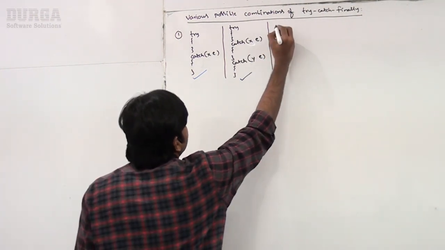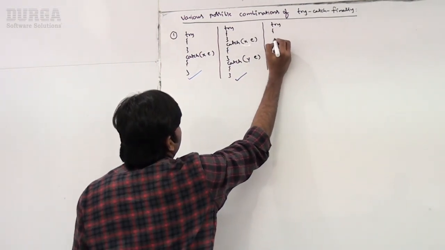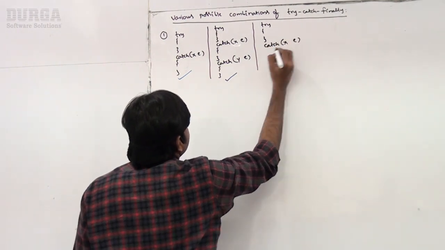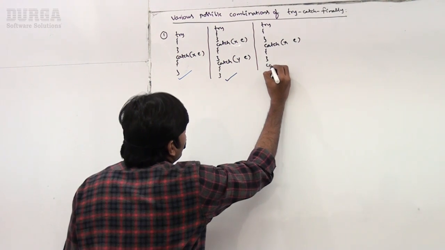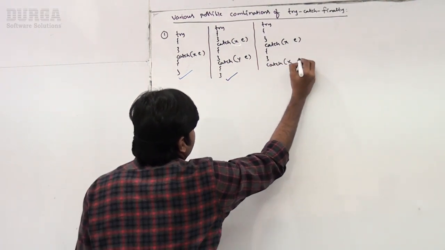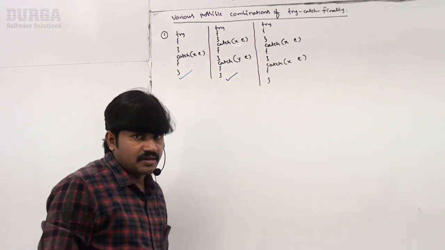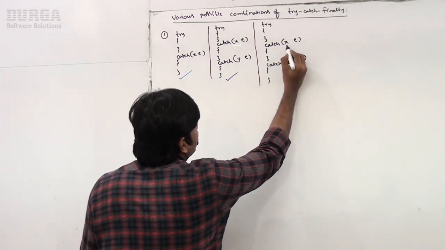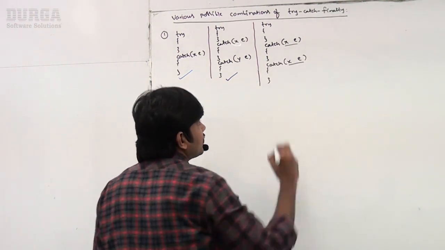Sir, now the third option. Try I'm taking, and a catch block. Observe very carefully. Now another catch block I'm taking. Can you please confirm, is it valid or not? Invalid. What is the reason? This catch block is for X exception, and this catch block is also for the same exception.